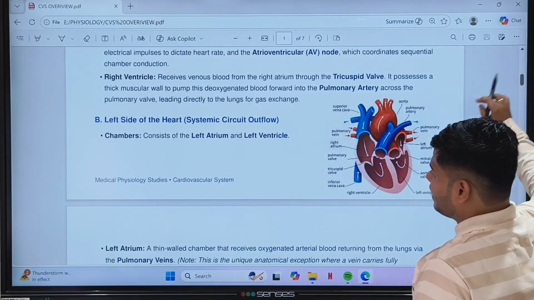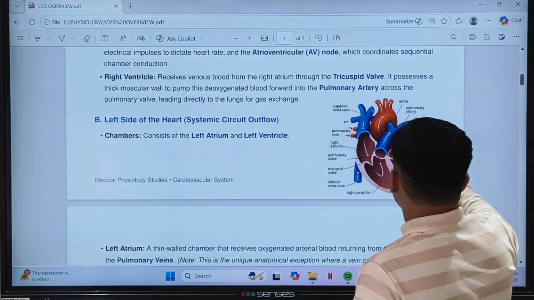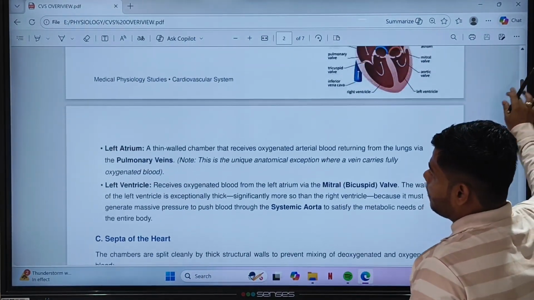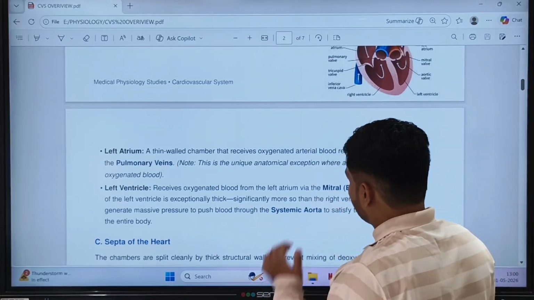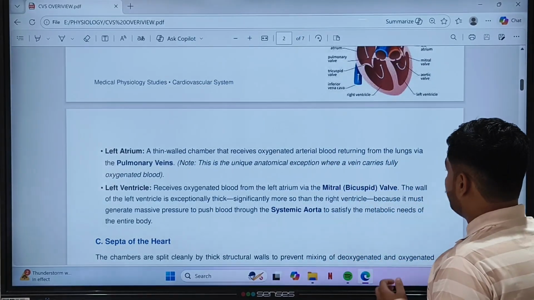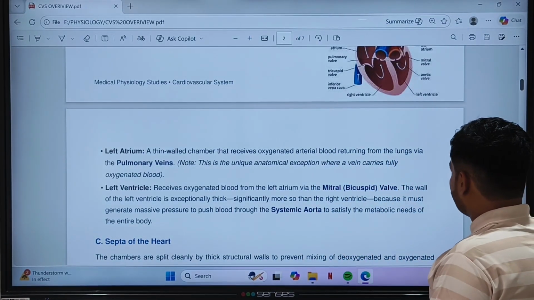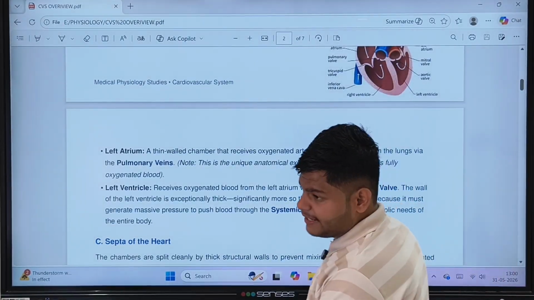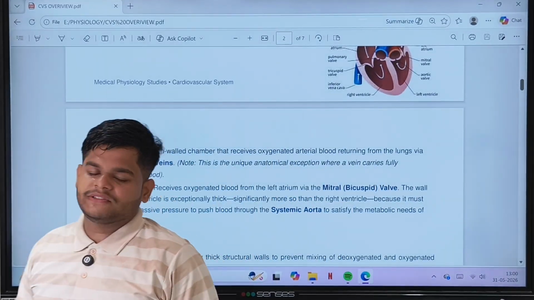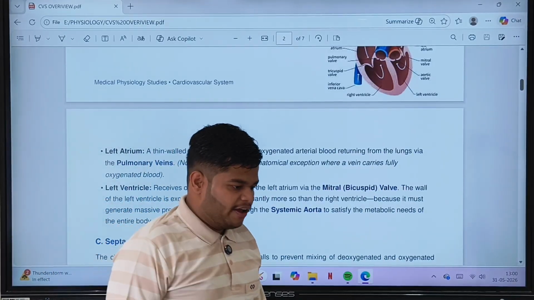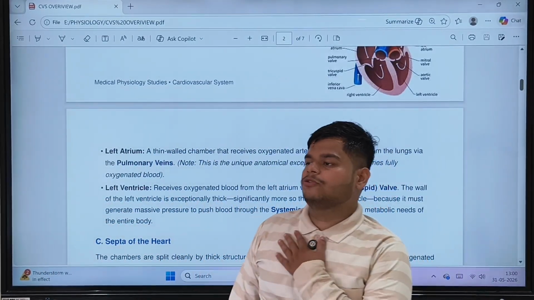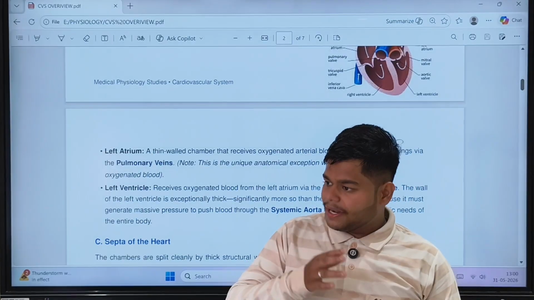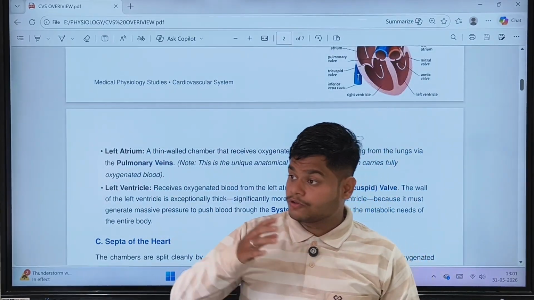Now let us study the left side of the heart, which consists of the left atrium and left ventricle. So easy. The left atrium is a thin walled chamber that receives the oxygenated arterial blood returning from the lungs via the pulmonary veins. This is an exception. There are 2 exceptions present in the CVS system. We usually know that A is for artery, so arteries take blood away from the heart, and while taking it away from the heart, they carry oxygenated blood.